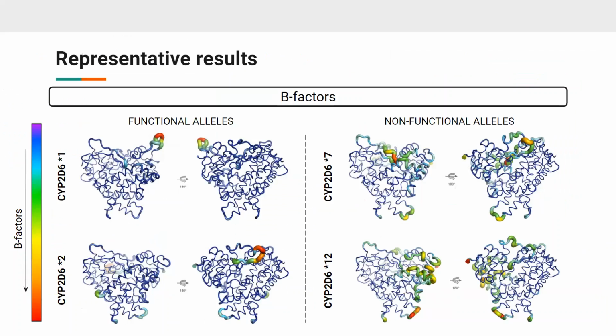So I'm going to show you some interesting representative results of this work for 2 functional and 2 non-functional allelic forms. Root mean square fluctuations were calculated to evaluate the structural flexibilities. However, in order to draw a general conclusion about mobility of the different allelic forms, we visualized the structures by populating the B-factor column on the PDB files for the 10 different allelic forms. The color scheme indicates the degree of fluctuation, from blue indicating little fluctuation to red indicating large fluctuation. We observed that CYP2D6 variants with normal function remain in one more stable configuration, as shown here.